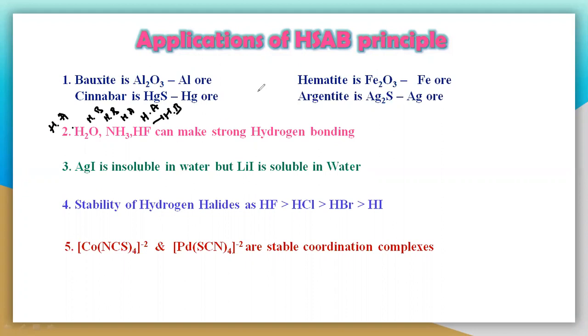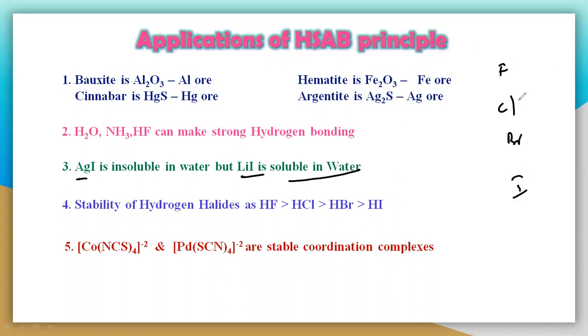Now let us see another one, which is AgI, insoluble in water, but lithium iodide is soluble in water. Why? What is the reason? So AgI, iodine. Just now I told you that from top to bottom, from fluorine, chlorine, bromine, and iodine, the size increases. So fluorine's size is very less, that means it is hard. This is also hard, and this is borderline. But here this is soft, because the size is very increased here. The iodine is a soft base. Definitely here iodine is minus, so if it is minus, then definitely it is a base, and it is a soft base here.